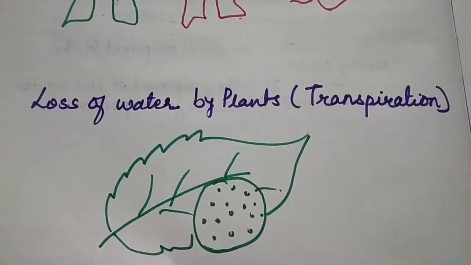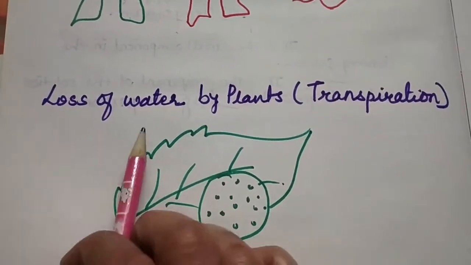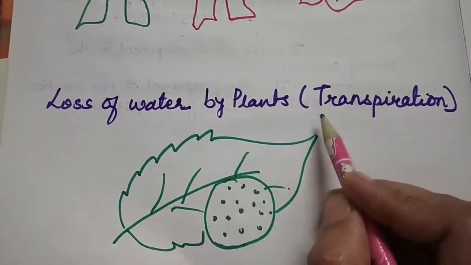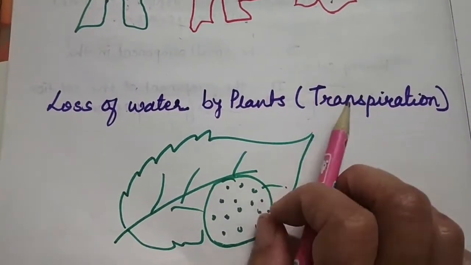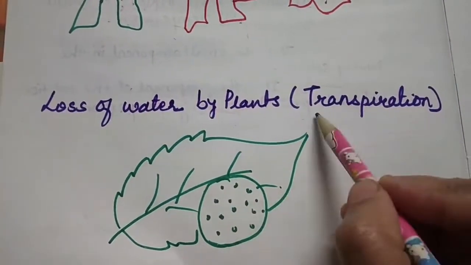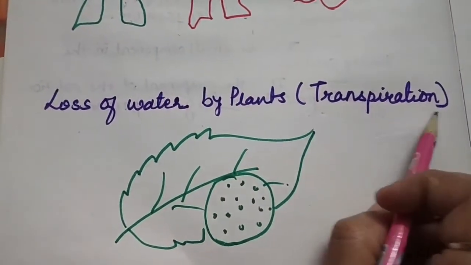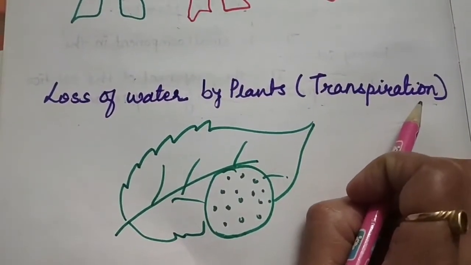Students, our next point is loss of water by plants. That is called transpiration. First we learnt evaporation, next is transpiration. Loss of water by plants is called transpiration.